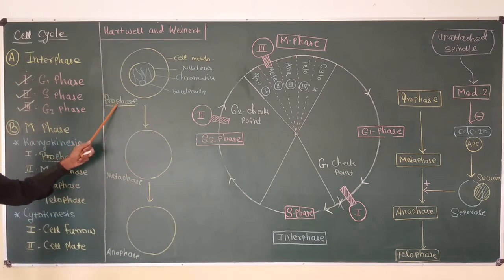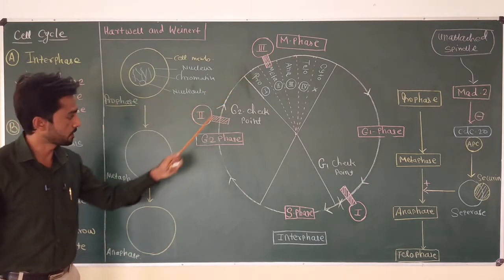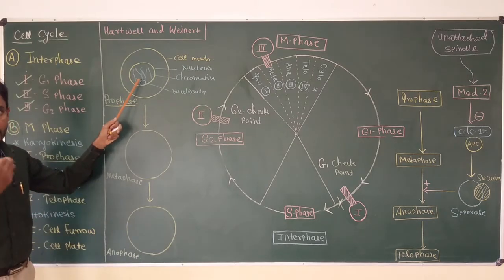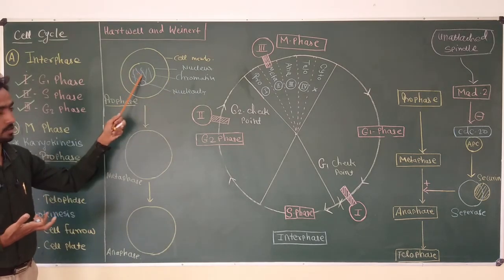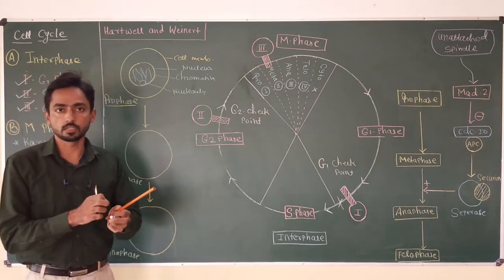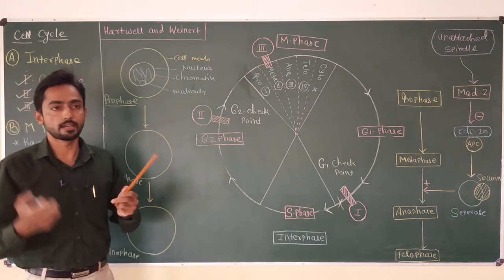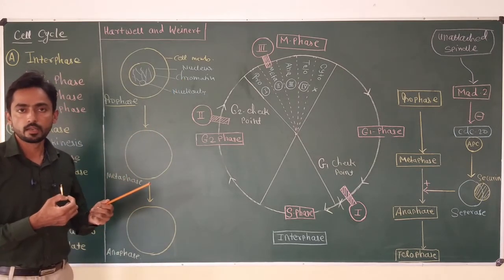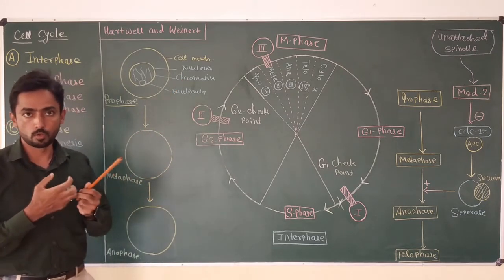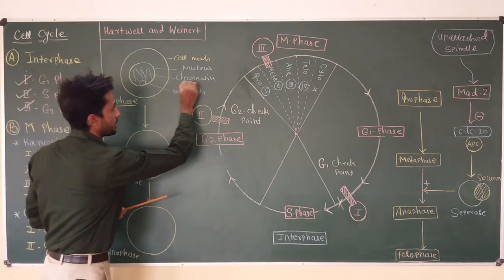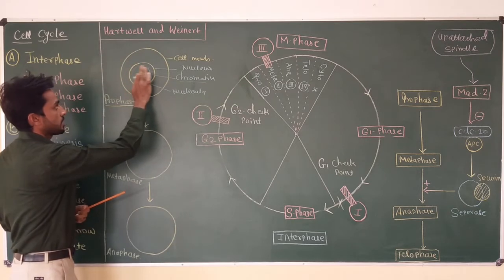As the cell enters prophase after completing the G2 phase, condensation of the chromatin occurs initially. What is condensation? Condensation is nothing but the loss of water molecules. Dehydration of the chromatin occurs and the thin chromatin starts losing water, and at the end of prophase, thick structures are produced from this chromatin, which are known as chromosomes.